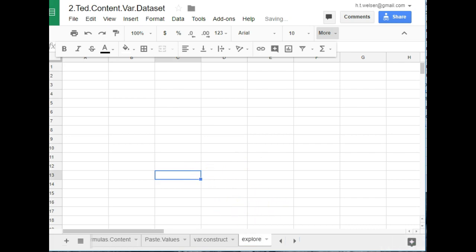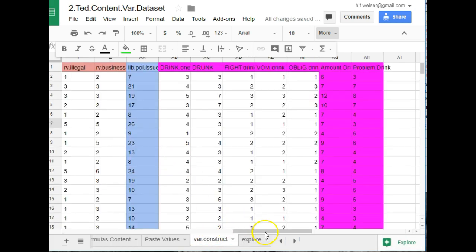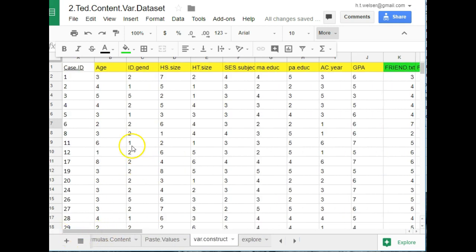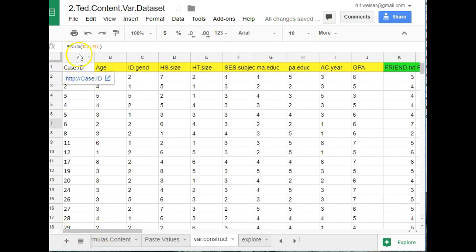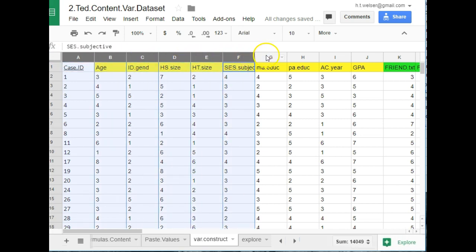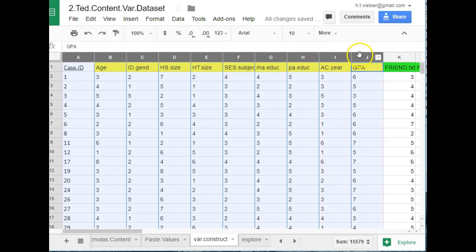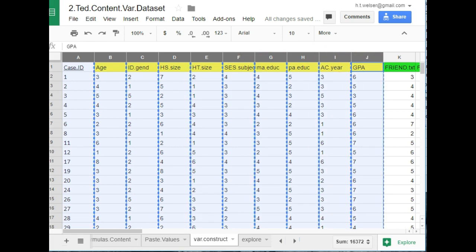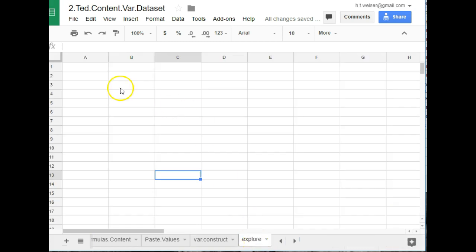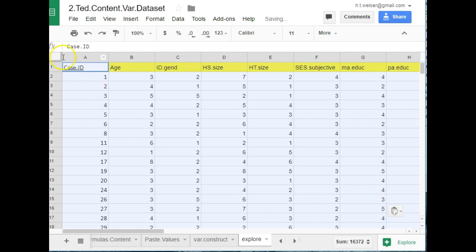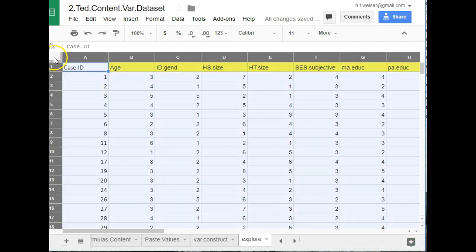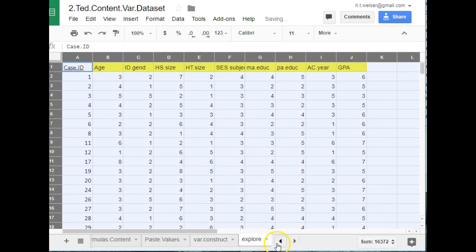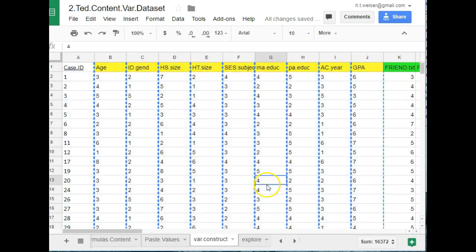Okay, and so here I'm going to copy these. Let me get this out of the way. I'm going to get all these, copy, and paste them here. Oh, and then I'm going to resize this. There. Okay, go back to here.